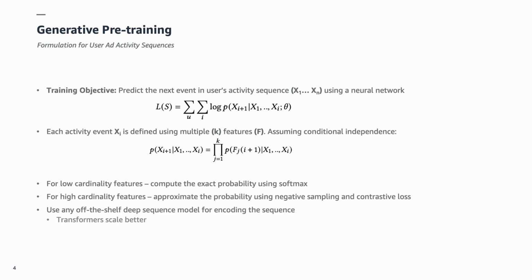For low cardinality features, we compute the probability using softmax. For high cardinality features, we approximate the probability using negative sampling and contrastive loss. Overall, this objective can be applied to any off-the-shelf deep sequence model. However, our experience shows that transformers scale better.